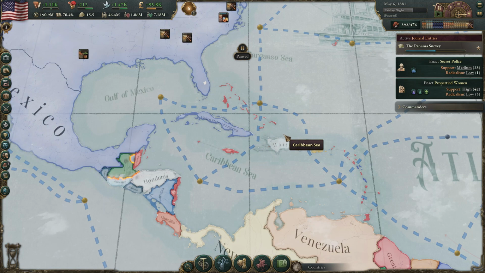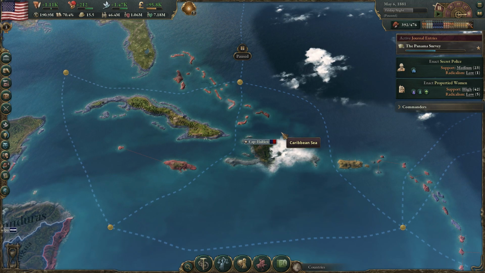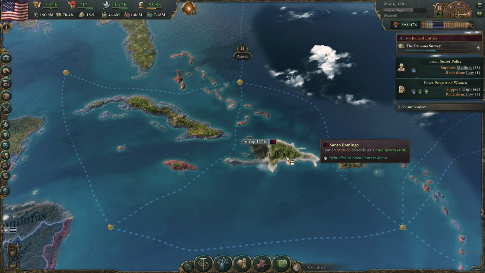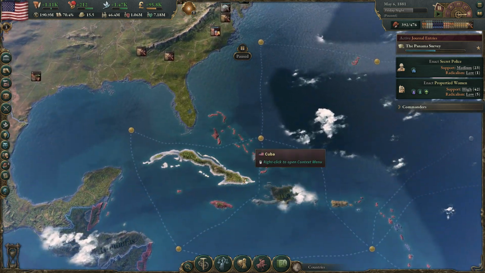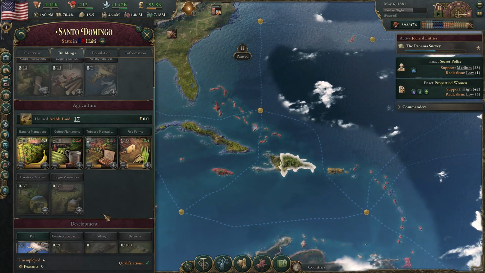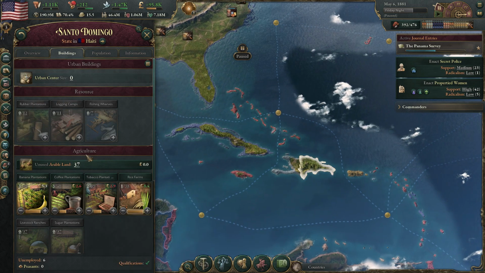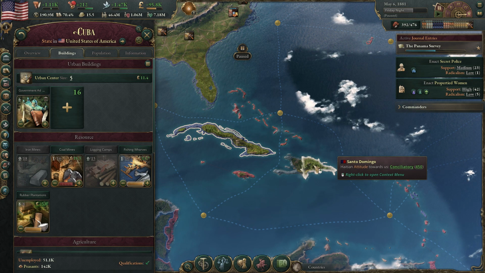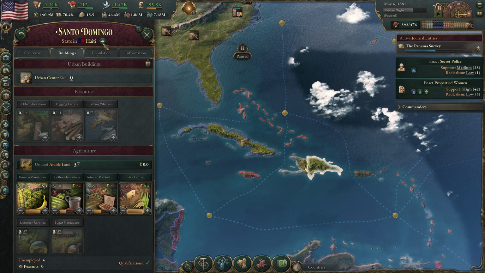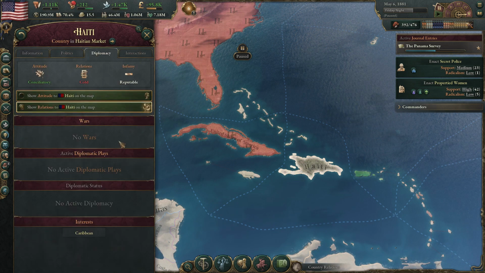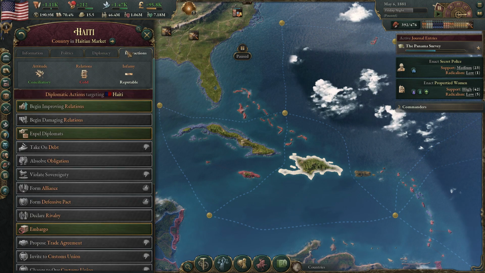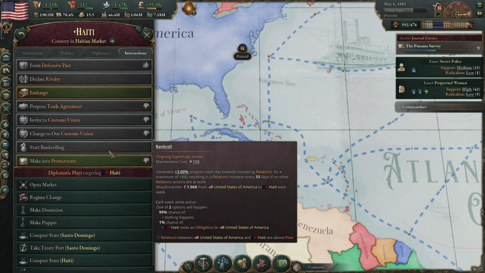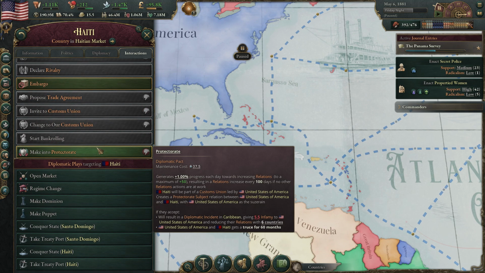So essentially, one of our best options would probably be to try and conquer territory that would grant us some rubber. And I think the state of Santo Domingo here in Haiti would be the best option. They have a total of 12 rubber plantations, compared to the 8 that we currently have in Cuba. So, a lot more, 50% more. Then there's the question, does Haiti have any friends? No, they do not. Nobody protecting them, nobody really to be concerned about, outside of those that might have interest here. That obviously would be a problem.